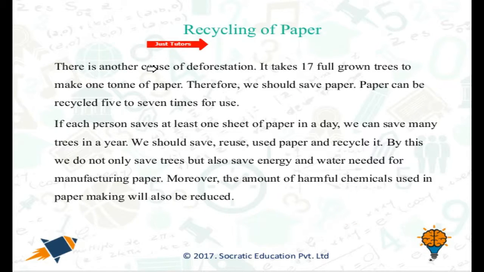Recycling of paper. There is another cause of deforestation. It takes 17 full-grown trees to make 1 ton of paper. Therefore, we should save paper. Paper can be recycled 5 to 7 times for use. If each person saves at least 1 sheet of paper in a day, we can save many trees in a year. We should save, reuse and recycle paper. By this, we not only save trees but also save the energy and water needed for manufacturing paper.